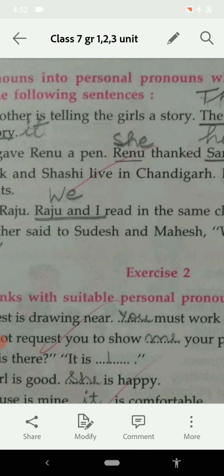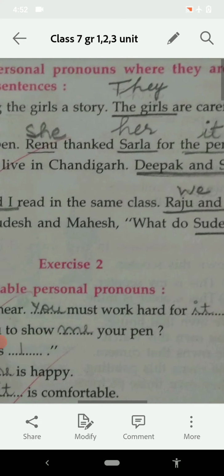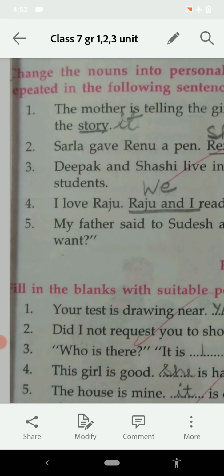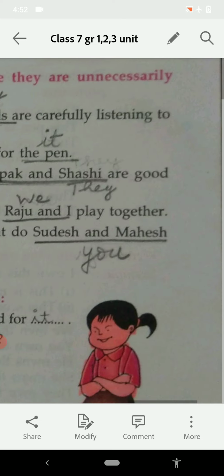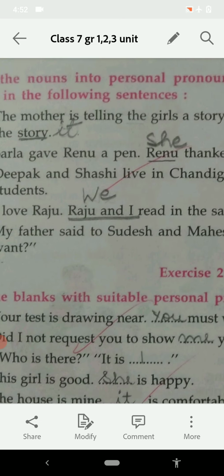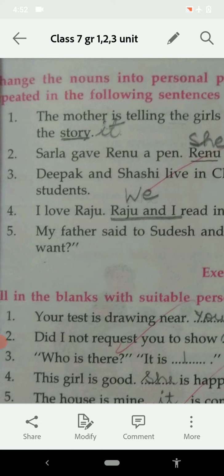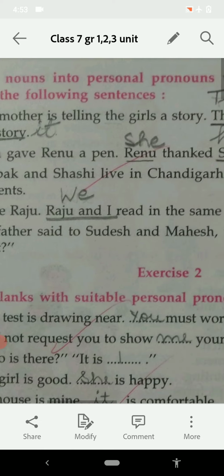One more thing is there: the pronoun removes the repetition of the noun again and again. See in this first sentence, the girls and the story, these nouns are repeated again and again, so the pronoun removes this repetition also. The mother is telling the girls a story. In place of the girls, what we have written: they are carefully listening to the story. It.